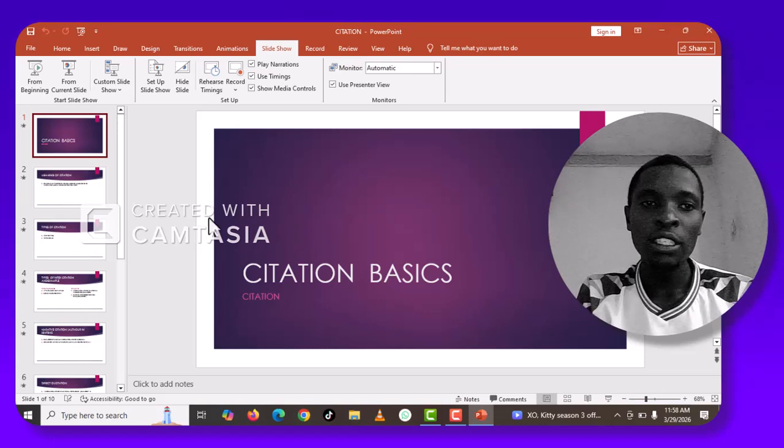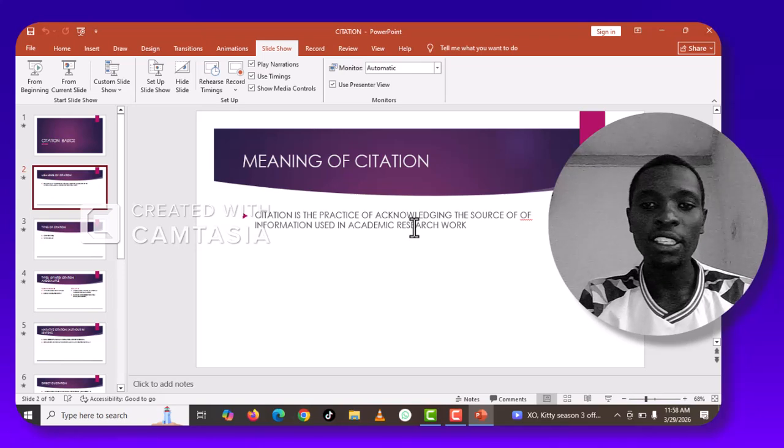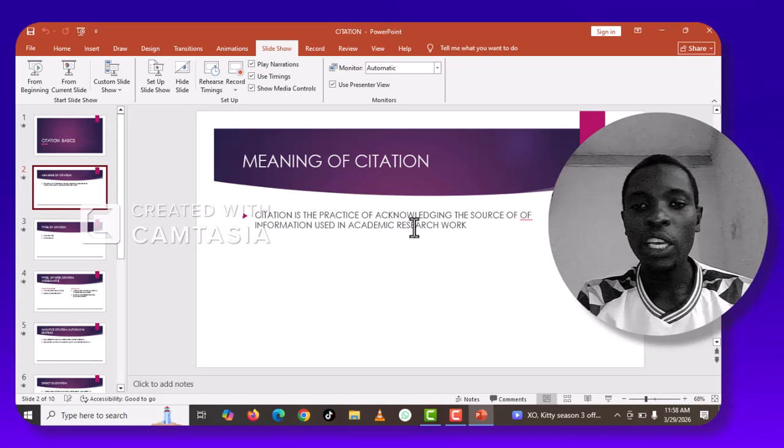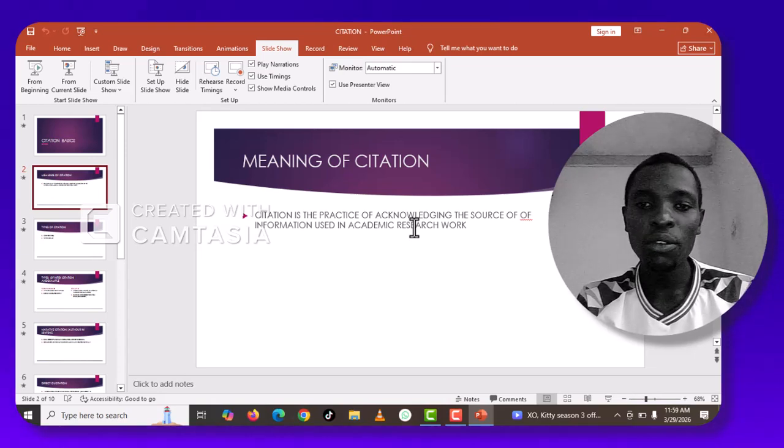So the first case, we have to know what is meant by the word citation. Now the word citation is a practice of acknowledging the source of information used in academic research or academic work. Citation is just acknowledging the source of information. Where did you get the information? Which source of information did you get? The first thing you have to know is what citation is.